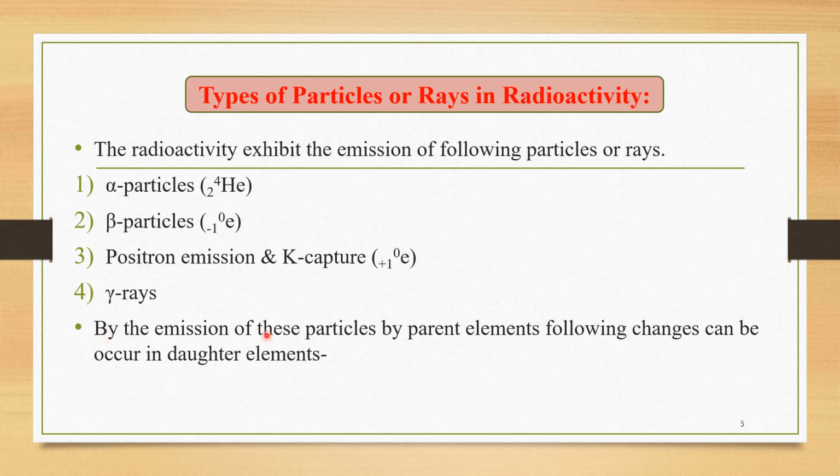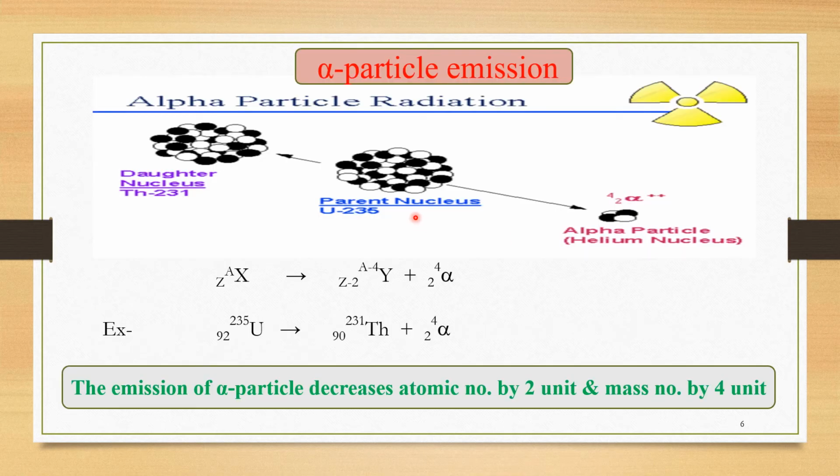By the emission of these particles by parent elements, the following changes can occur in daughter elements. Whenever the conversion of parent into daughter takes place, these particles may be involved, and whenever these particles are emitted, we have to study what type of changes take place in the daughter nuclei. The first particle emitted from the given parent nucleus is the alpha particle.